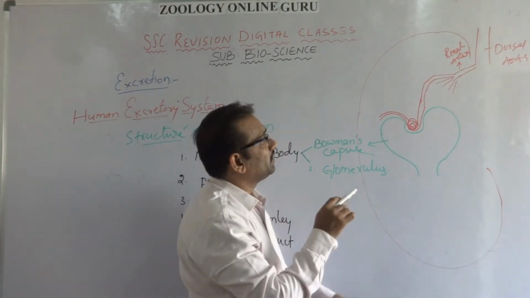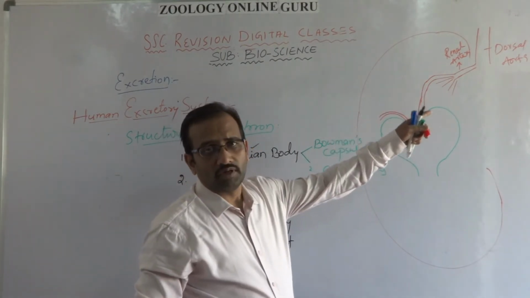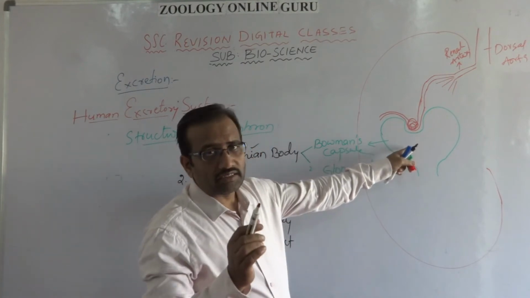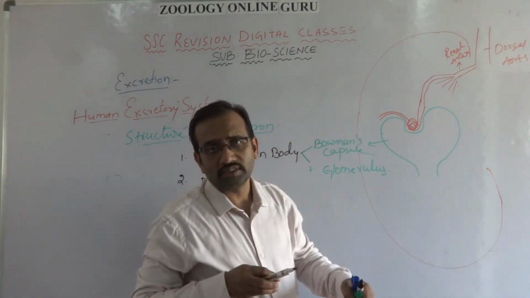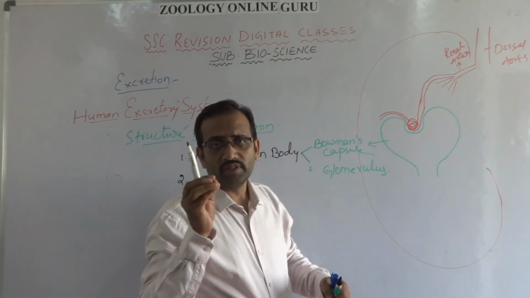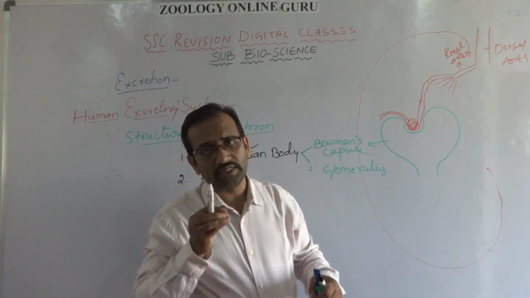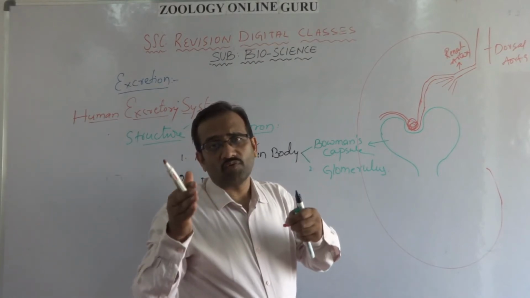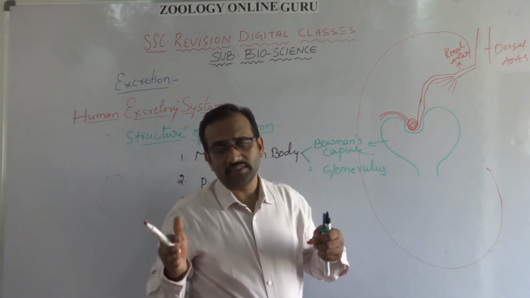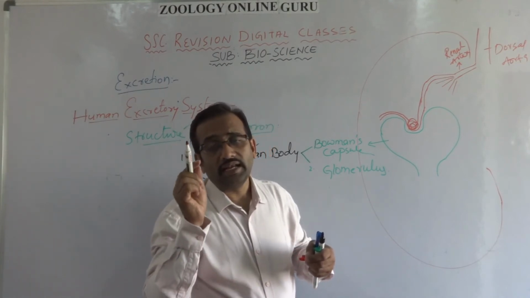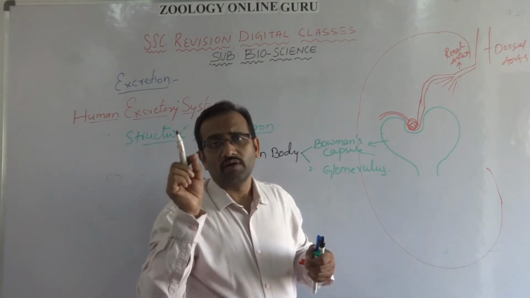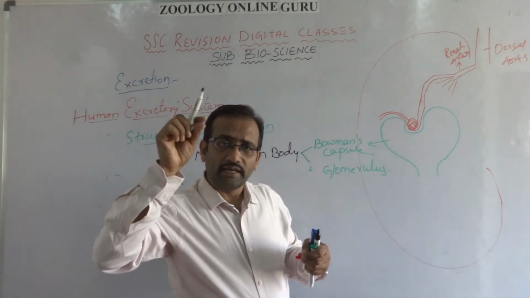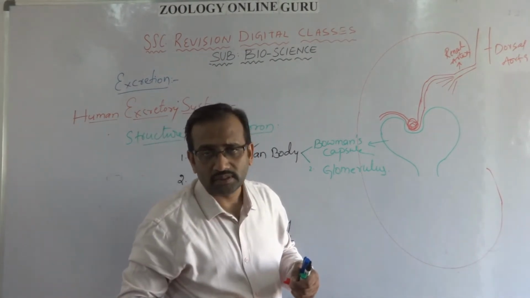That means the dorsal aorta comes down up to the backbone. Wherever kidneys are there, it divides into two branches of a renal artery. When the renal artery enters into the kidney, it divides into a maximum of 10 lakhs of capillaries. Each capillary enters into one of the nephrons. In the nephron, the blood capillary enters into the Bowman's capsule.